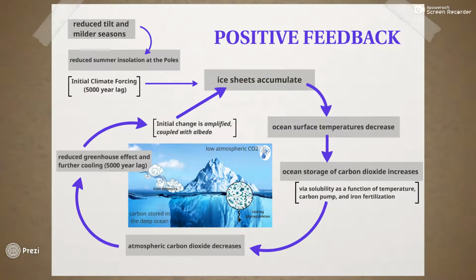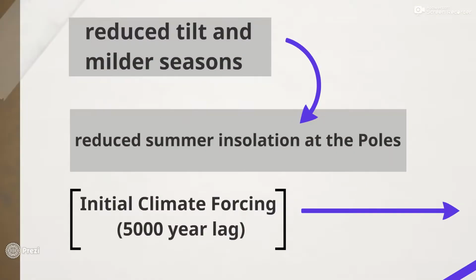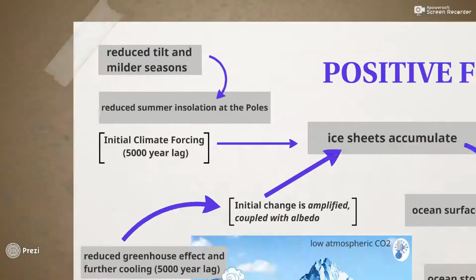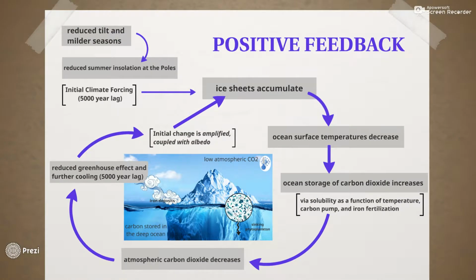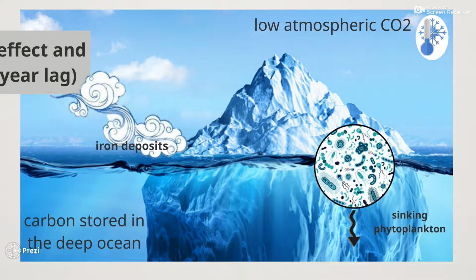After initial forcing by orbital conditions, carbon dioxide contributes to a positive feedback loop, as shown here. If tilt is reduced, seasons will be less extreme, causing a reduction of summer insolation at the poles. Following an approximately 5,000-year time lag, ice sheets will accumulate. As ice sheets grow, ocean surface temperatures decrease, which allows more carbon dioxide to dissolve.